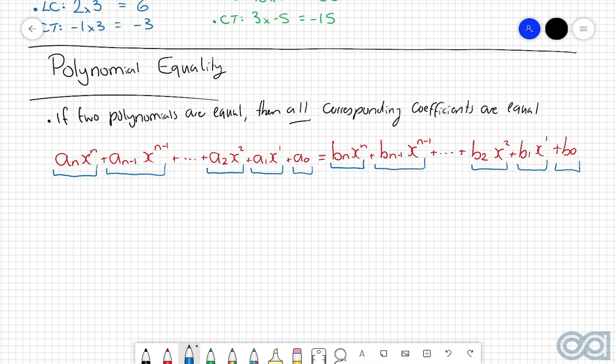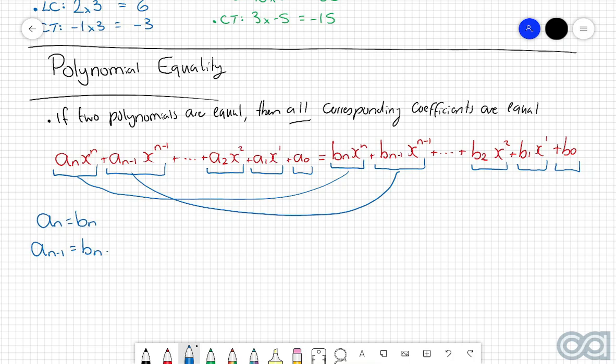So if we now want to write these as a set of equations, we can say that these two coefficients are going to be equal. So in other words, a_n is equal to b_n. Then we can say that this coefficient and this coefficient are equal. So a_(n-1) is equal to b_(n-1). And then I'm sure you can see the pattern where we're going from here. a_2 is equal to b_2, a_1 is equal to b_1, and then a_0 is equal to b_0.